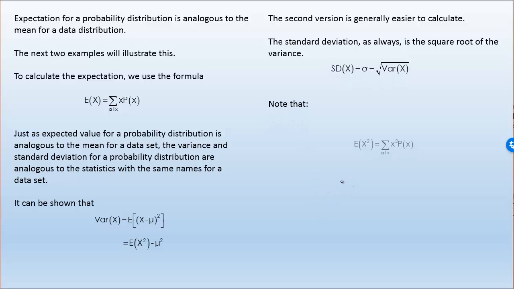Note that the expectation of X squared is the sum over all non-zero values of x squared times the probability of X being x. So note the similarity between this and this. With the expectation of X, it's just x multiplied by the probability. With the expectation of X squared, it's x squared multiplied by the probability.